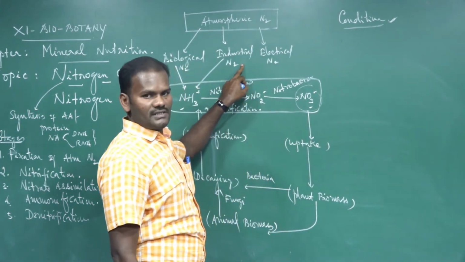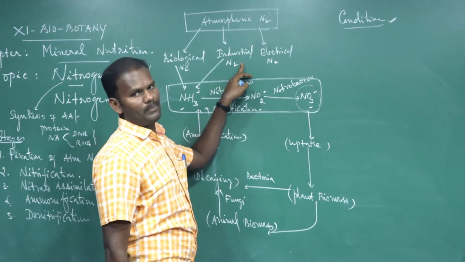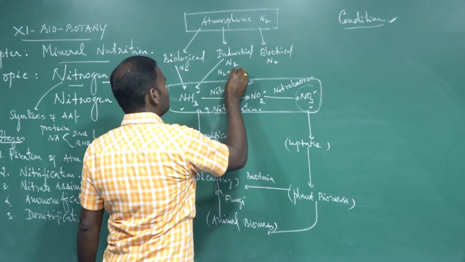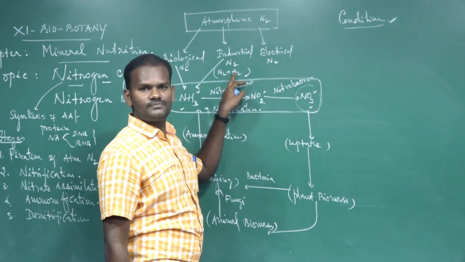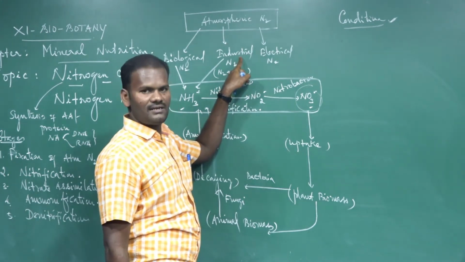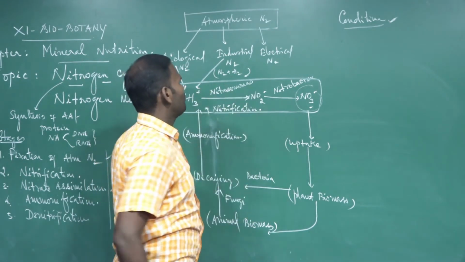Industrial nitrogen fixation: due to the presence of high temperature, nitrogen unites with hydrogen to form ammonia.